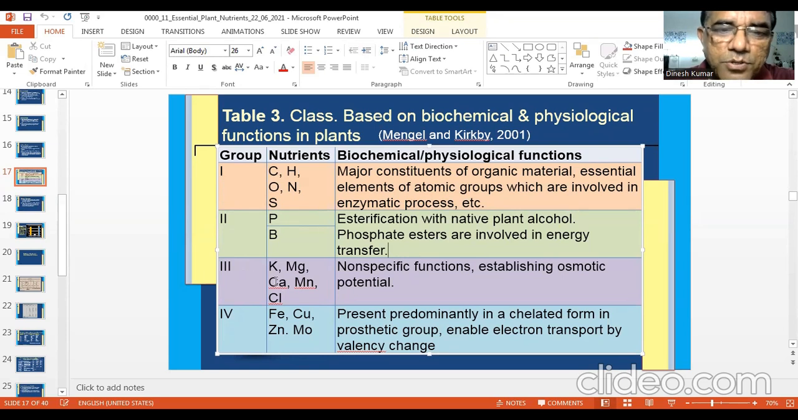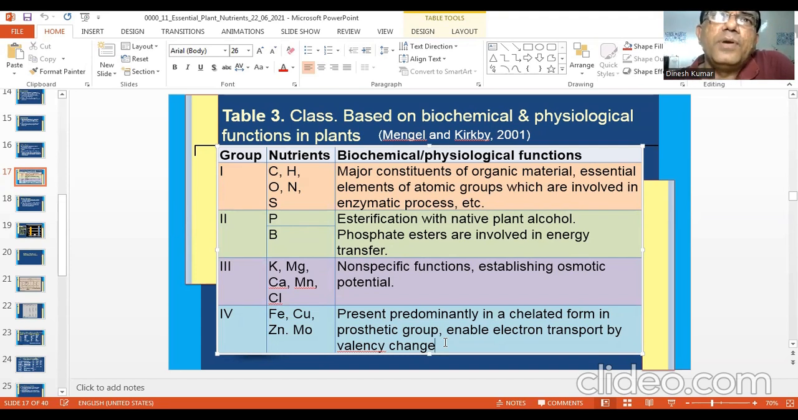Then the third group includes potassium, magnesium, calcium, manganese, and chloride. Non-specific functions, establishing osmotic potential. Then the fourth is iron, copper, zinc, molybdenum, present predominantly in a chelated form in prosthetic groups, enabling electron transport by valency change. This classification is particularly important for students.